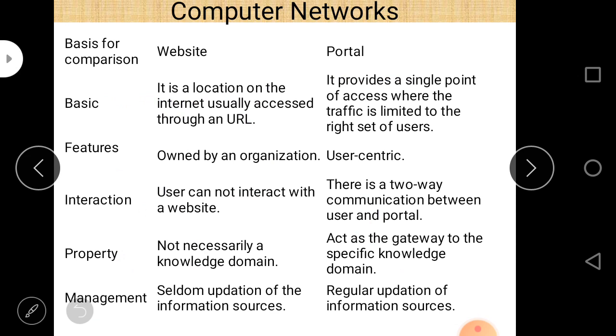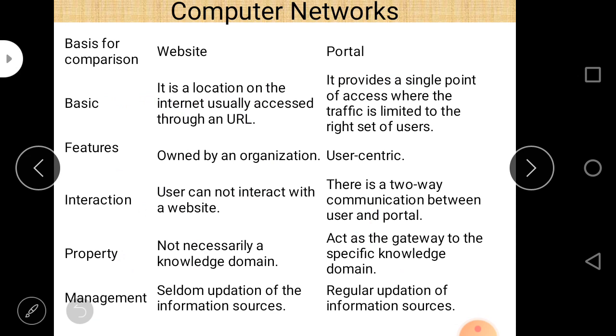Features: owned by an organization, and web portals are user centric. Interaction: a user cannot interact with a website, but in a portal there is two-way communication between user and portal.